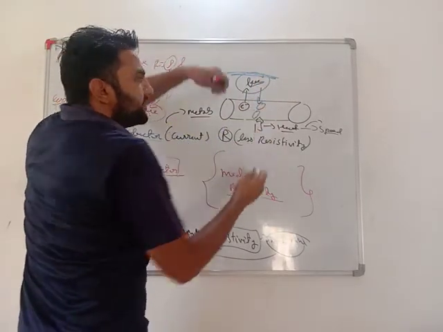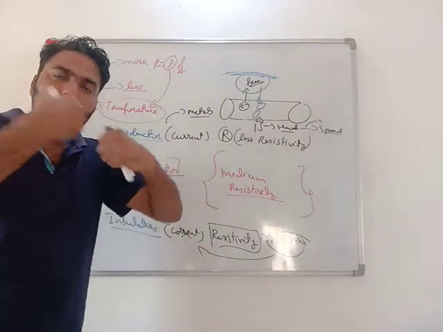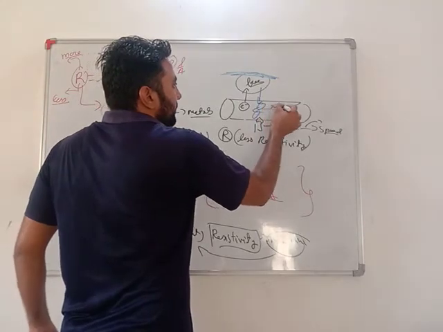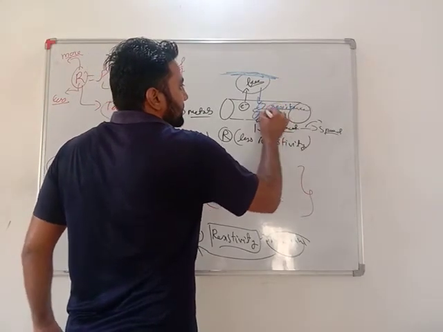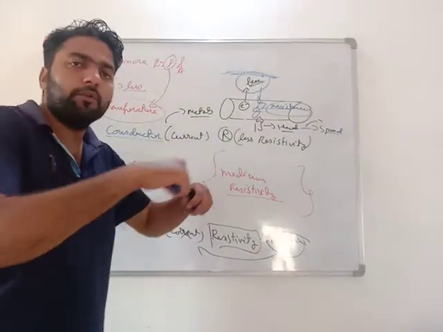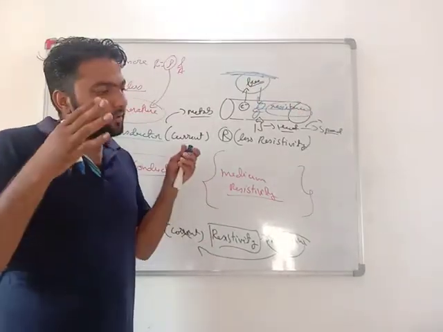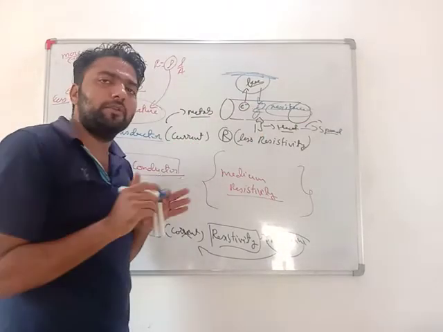They will start colliding with each other, and the more the collisions, the more the resistance. If you are going somewhere on a bike and keep having accidents, you will not be able to go, and if the path is open, you can go very easily.